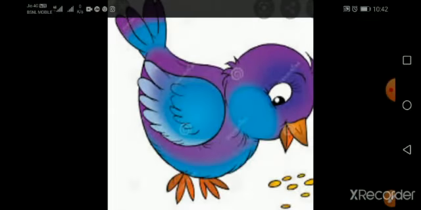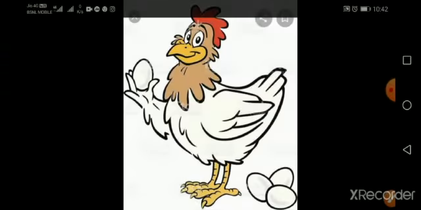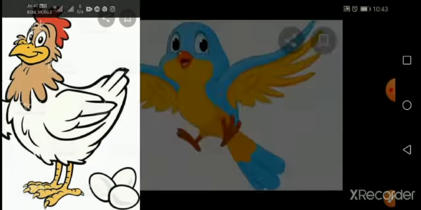Now, how do the birds eat? Birds eat with their beak. See here, children, this is a chick. How is it eating? It is eating with its beak. Now, some birds give us eggs. See here, children, this is a hen. It gives us eggs. Everybody likes to eat eggs, is it not, children? Hen gives us eggs.